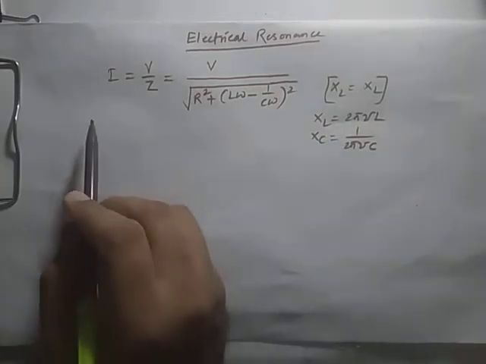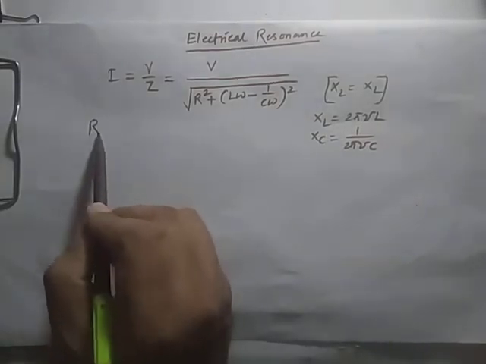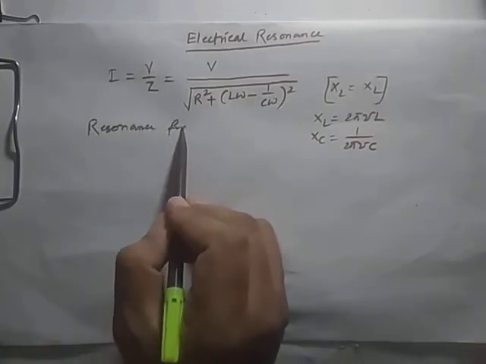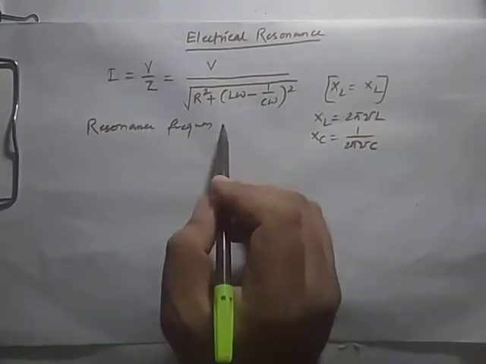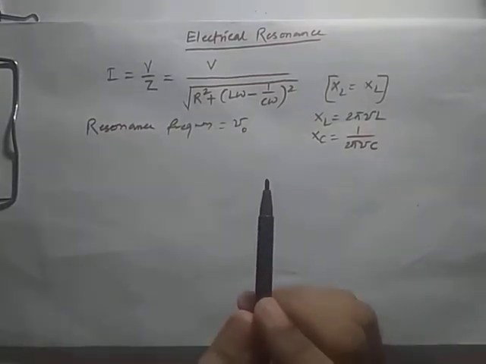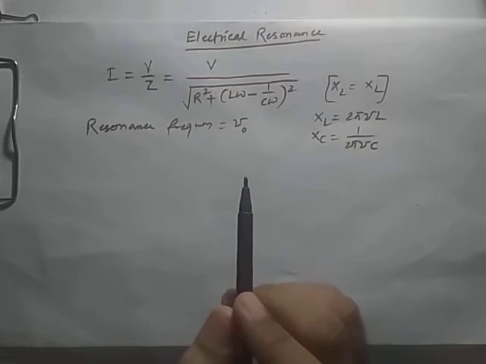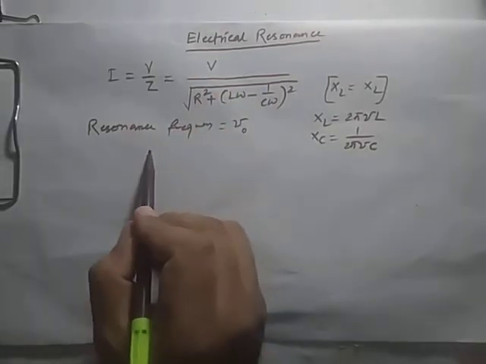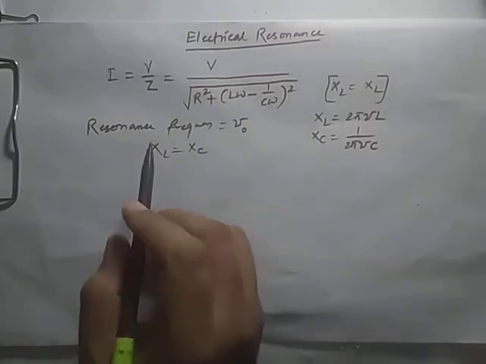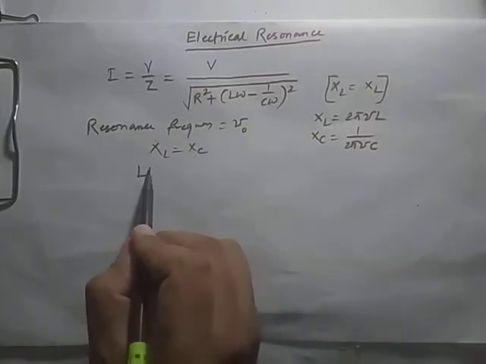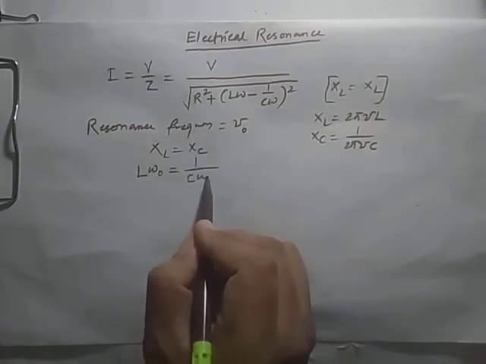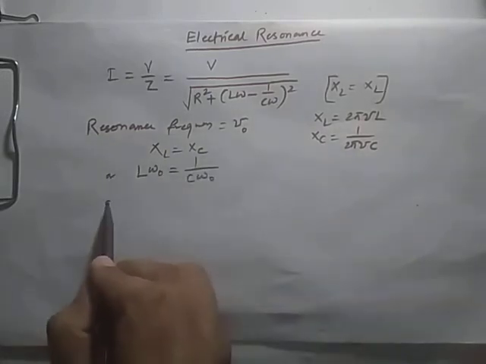The resonance frequency will be denoted as nu naught. So what will happen at nu naught? XL will be equal to XC. So you can write, at this frequency, XL is equal to XC. So you put the value here. XL is equal to L omega naught is equal to 1 by C omega naught.